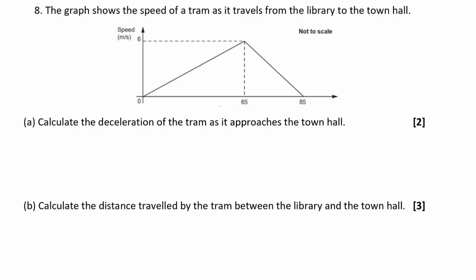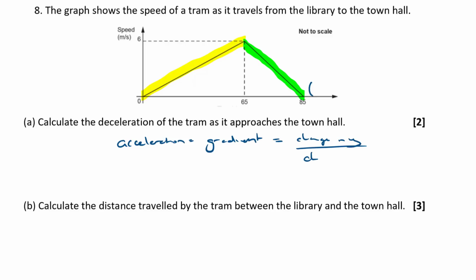Okay, well, I assume that this upward part of the journey, that's it going from the library to the town hall. So you can see it's accelerating for all that period, and then it kind of reaches a peak speed, and then for the second part of the journey it's decelerating at a constant rate until it reaches a stop here. Okay, so calculate the deceleration part of the journey. Now on a speed time graph, acceleration is equal to the gradient of the line, isn't it? Now gradient is change in y divided by change in x, isn't it? In this case it's the change in the speed divided by the change in the time.